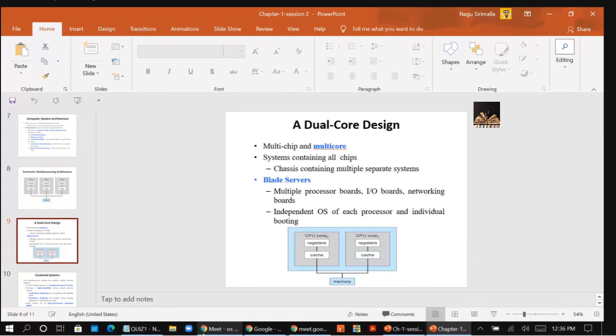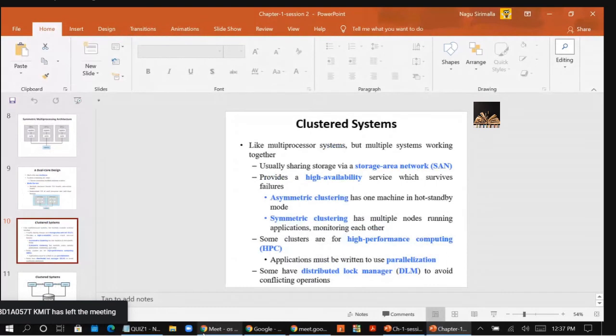So I can say non-uniform memory causes performance issues. In multiprocessing, you have two types of memory access: uniform and non-uniform. Uniform means it takes the same amount of time to access any memory location. To read an instruction from any memory location in RAM, it takes the same amount of time for the CPU. But in non-uniform, to read some memory locations it sometimes takes a long time, and it takes a short amount of time for other memory locations, right?